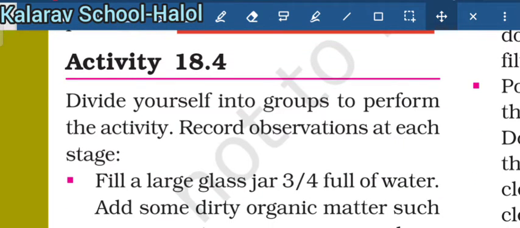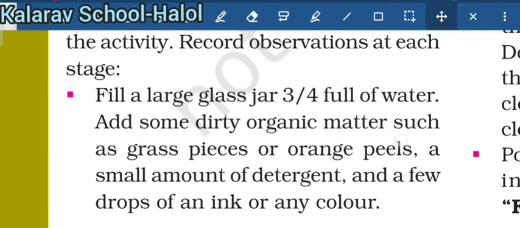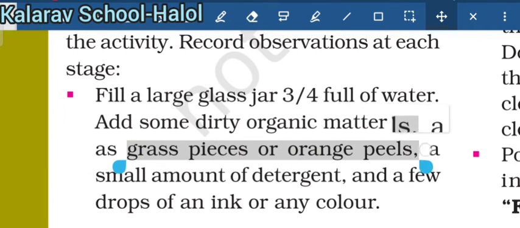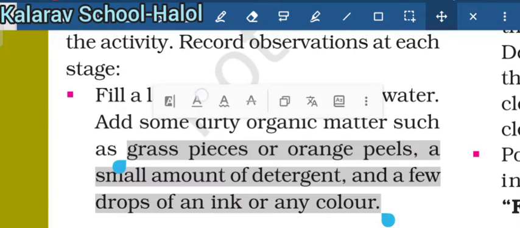So divide yourselves into groups to perform the activity. Record the observation at each stage. First, fill a large glass jar three-fourths full of water and add some dirty organic matter. What is the dirty matter? That is grass, peas, orange peels, a small amount of detergent and a few drops of ink or any color.